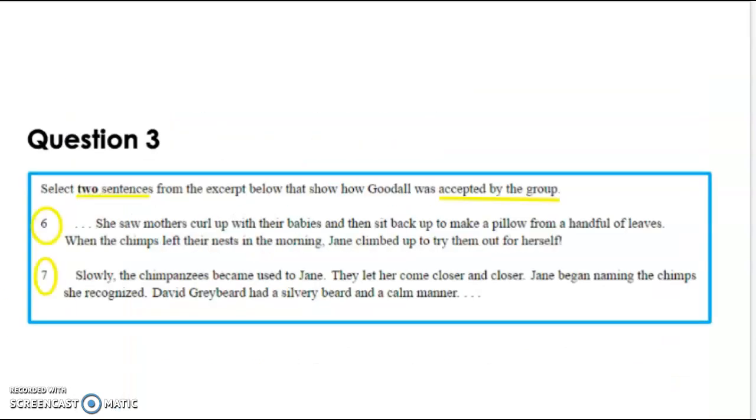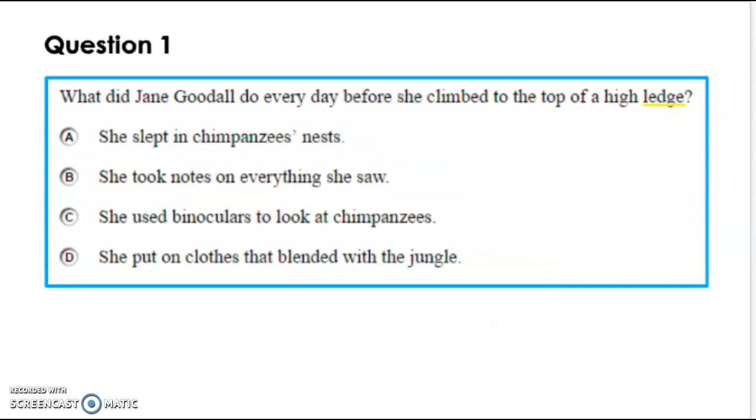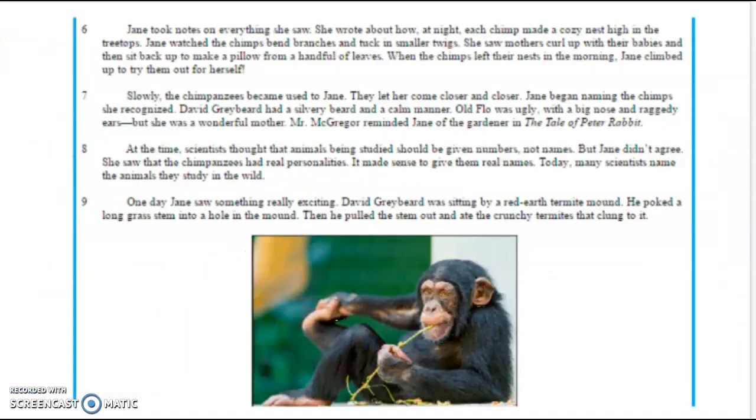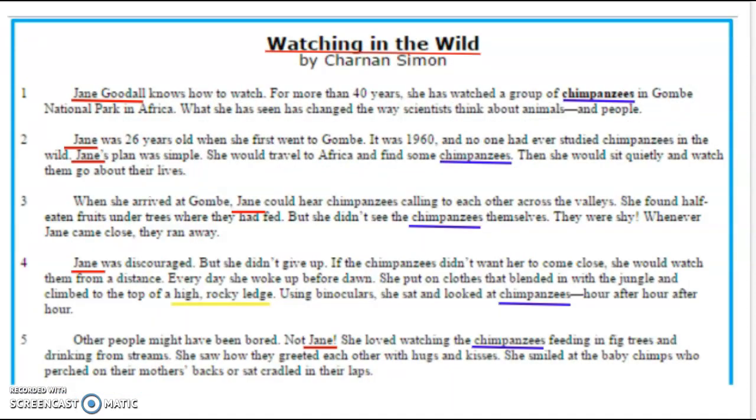Now that I have read over all of the text-based questions and I've previewed the text and looked for repeated words, I'm going to make a prediction about this complex text. I'm going to predict that Watching in the Wild is going to be mostly about a person named Jane Goodall who's watching chimpanzees in the wild and making some discoveries about these chimpanzees.